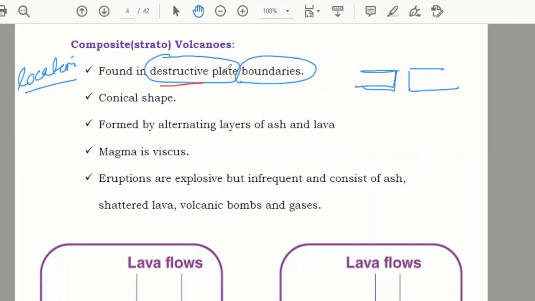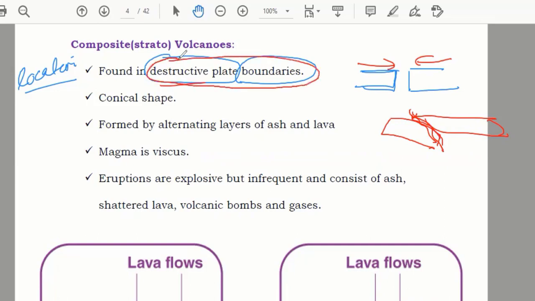In destructive, plates move towards each other. When they move towards each other, they overlap like this: one plate goes down and the other plate comes up over it. The boundary where these plates are joining each other is known as a destructive plate boundary.